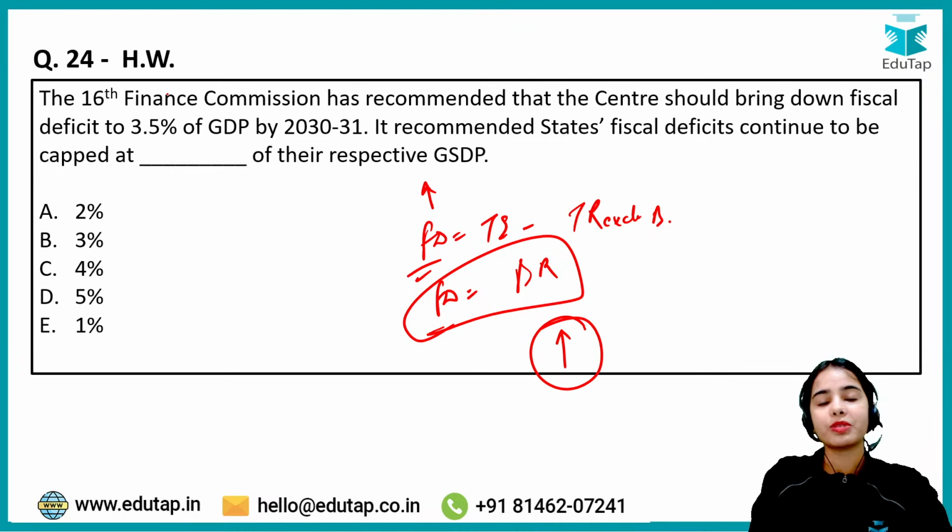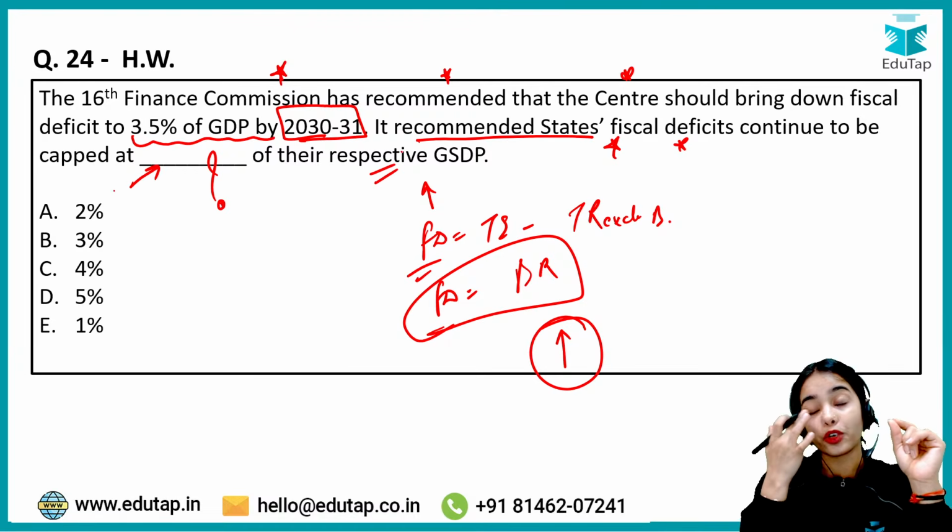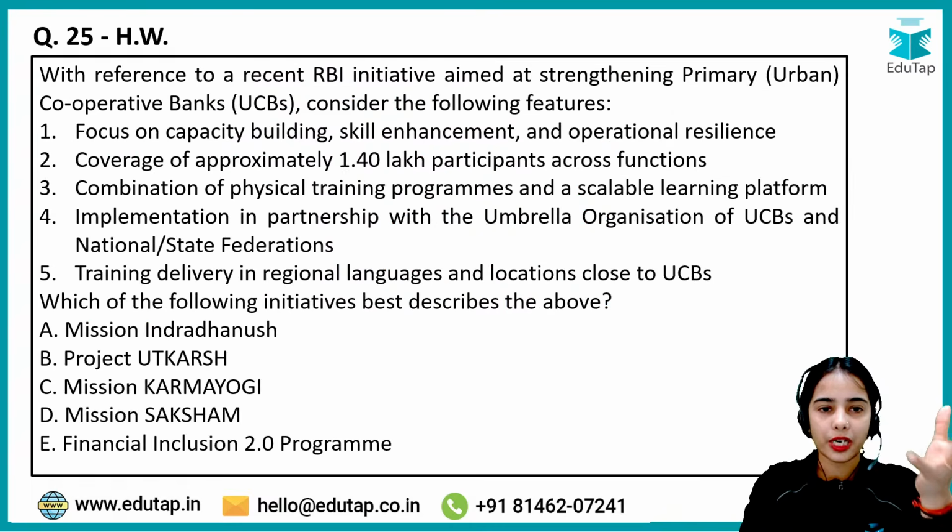Okay. So it has been said by the 16th Finance Commission, it has recommended that the central government should reduce the fiscal deficit, its borrowing requirement to 3.5% of GDP by 2030-31. It recommended that states' fiscal deficit continue to be capped at what percentage of their respective gross state domestic product. So what is the percentage that you have to inform?